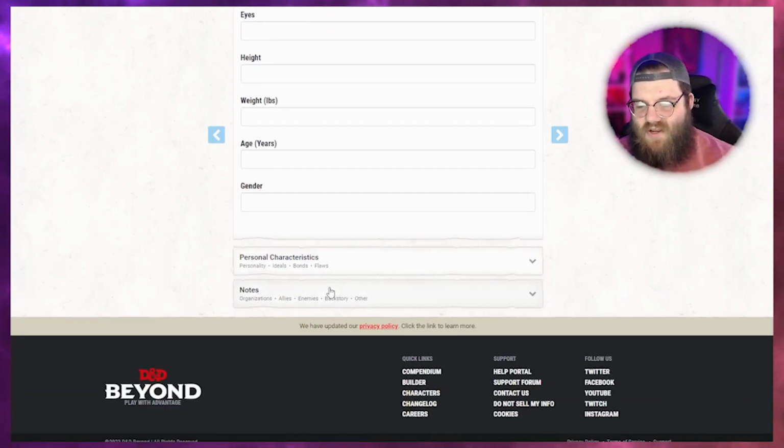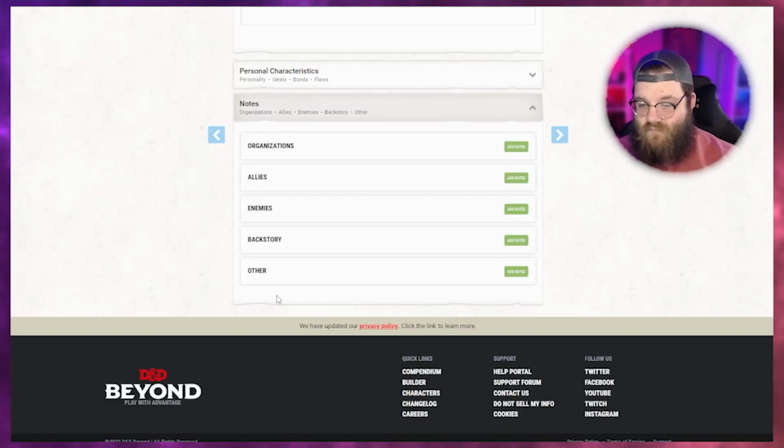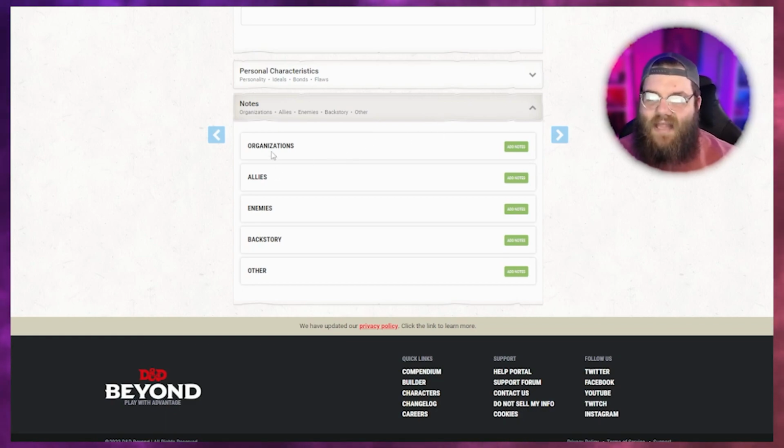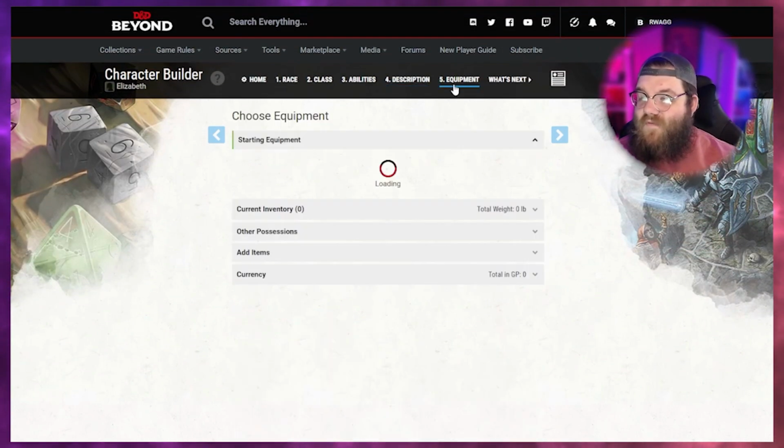Physical characteristics: here you can start to describe your character. Here are the personality characteristics. And then finally, notes. In your talks with your DM before the game starts, if you have any important allies, organizations, enemies, any important backstory stuff or other, you can go ahead and put those there. But then we move up to equipment, right?